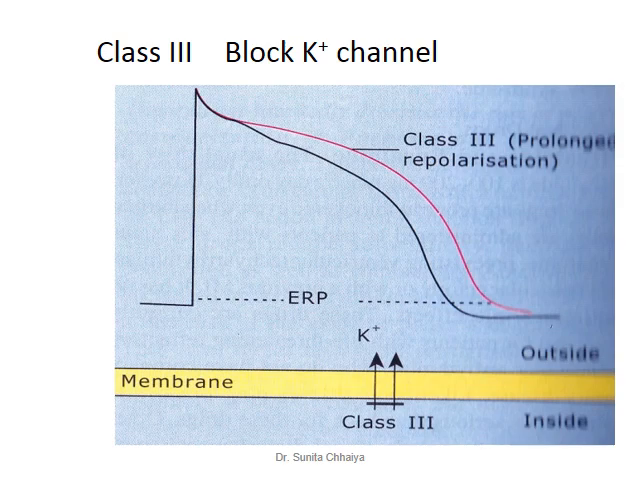Third group, the antiarrhythmic drugs class 3, predominantly block the potassium channel. By blockage of the potassium channel, we are prolonging repolarization and prolonging the total action potential duration. This is like a class 1A drug, which can also prolong action potential duration. Class 3 drugs are likely to produce Torsades de Pointes because of prolongation of the QT interval.